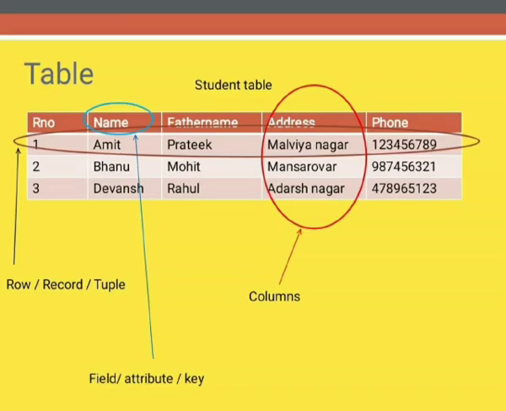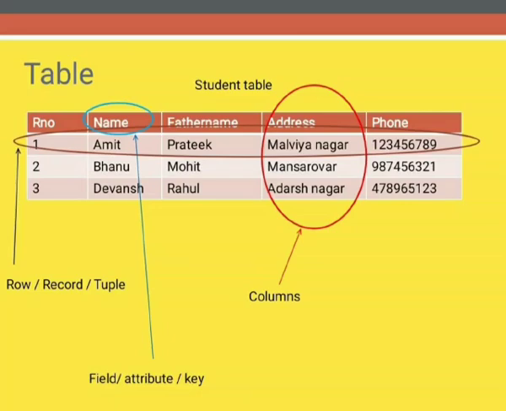As we have already seen, relational database management system. R means relational. Relational has been derived from the word relation. Relation means table. And what is a table? A table is the combination of rows and columns. Here we have taken the example of a table. We have a student table here. We have 3 students, Amit, Bhanu, Devansh. So these are organized in the form of rows and columns.